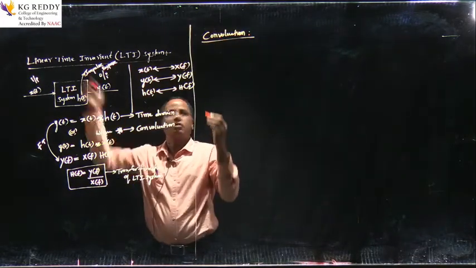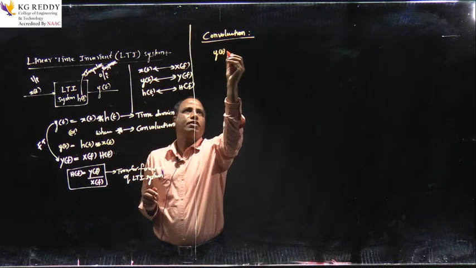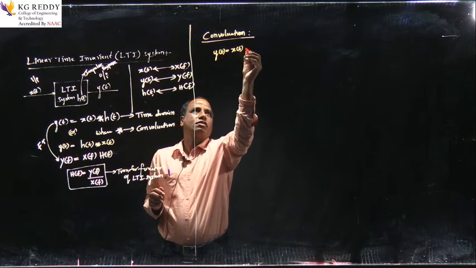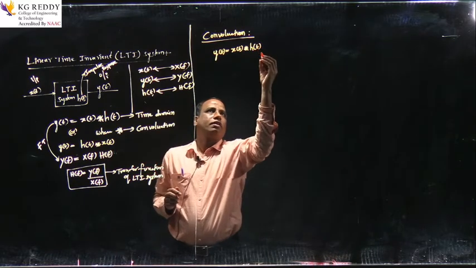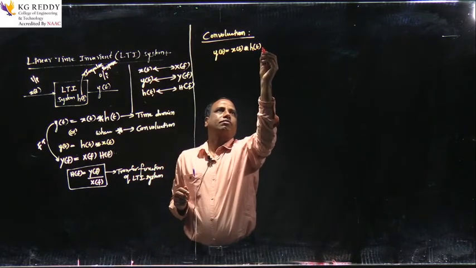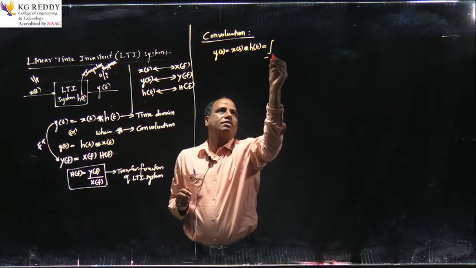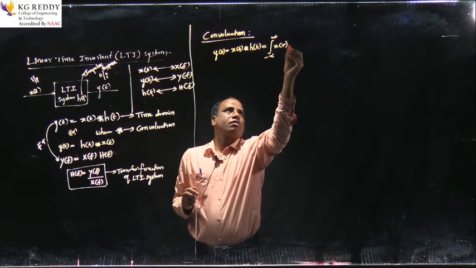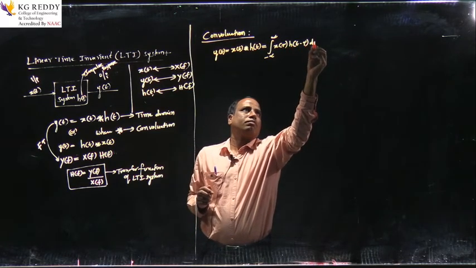Now, as I mentioned, the convolution, the output y of t is equal to x of t convolution with h of t, which can also be written as integration from minus infinity to plus infinity x of tau h of t minus tau d tau.